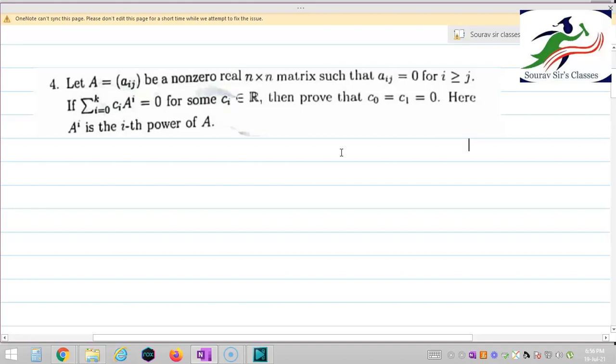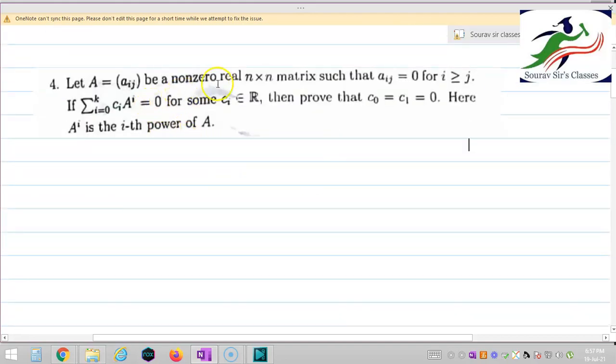To solve this question you need to have a very good concept of annihilating polynomial, minimal polynomial, characteristic polynomial, and the relation between triangular matrix, strictly triangular matrix, and nilpotent matrix. I will tell you each and every result which I am going to use, but you need to have a very clear idea of these facts. So let's start the solution of question number 4.